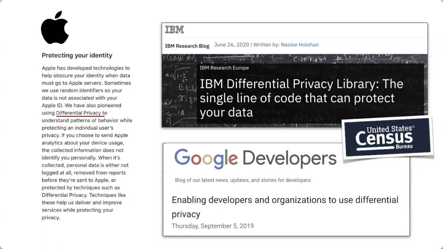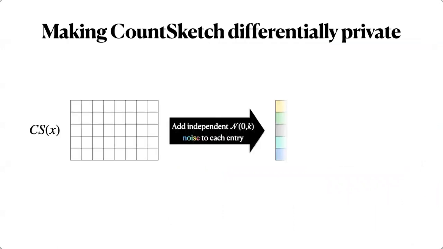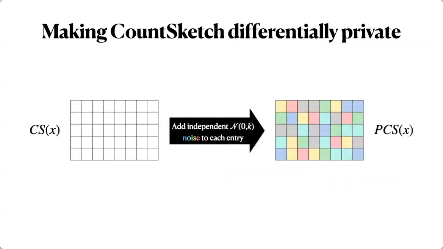And basically, the idea is to add some noise to the results of computation such that the contributions of individuals are almost undetectable, but nevertheless, you preserve the high-level result from the computational data set. And I won't be able to explain this in much detail, but just note that there is a simple way to make count sketch differentially private.